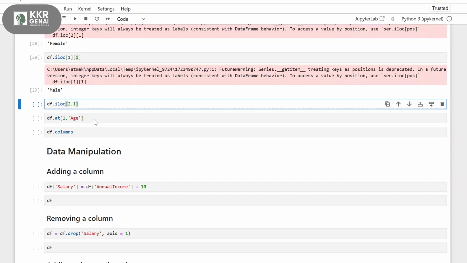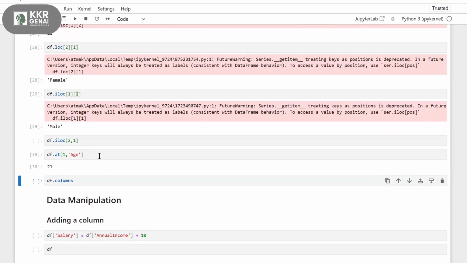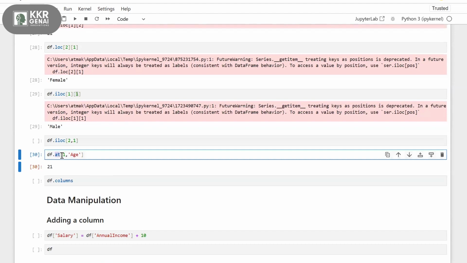And if you want to access directly, let's see first, I'm printing the output, what it is doing. It is giving some value as 21. Why is it giving 21? Because I'm using the at function here. So what does the at function do? It is a direct access. You are giving the index numbers over here. Let's say I'm giving my second row of data. So go to second row of data and go to the age column.